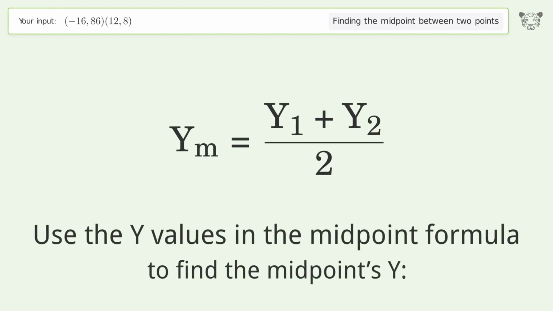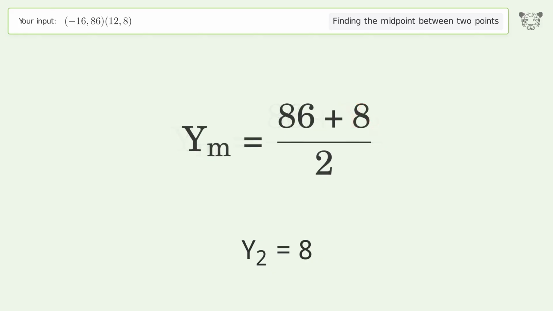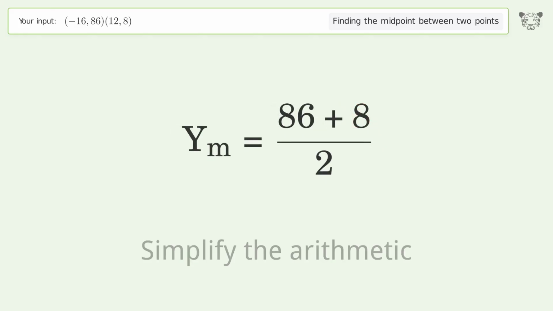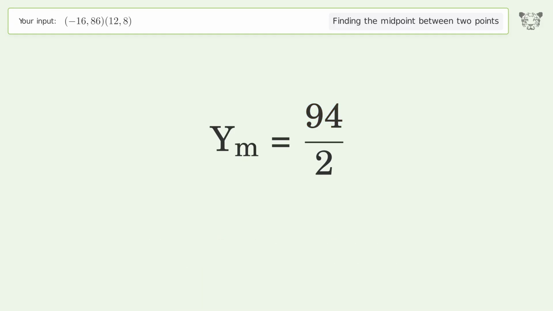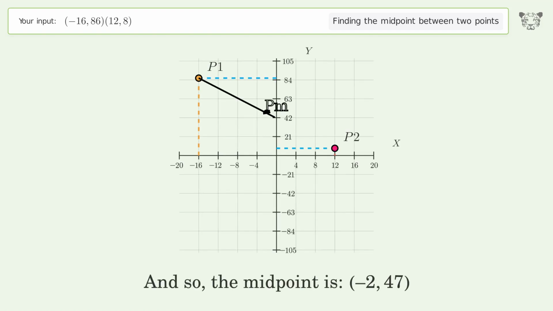Use the y values in the midpoint formula to find the midpoints y. y1 equals 86. y2 equals 8. Simplify the arithmetic. And so, the midpoint is -2,47.